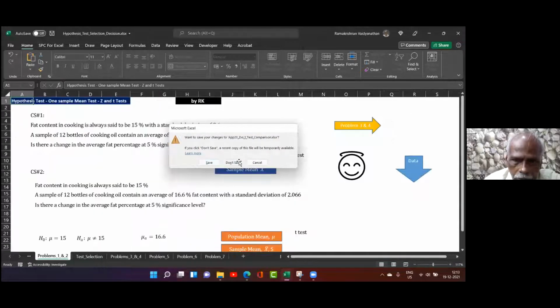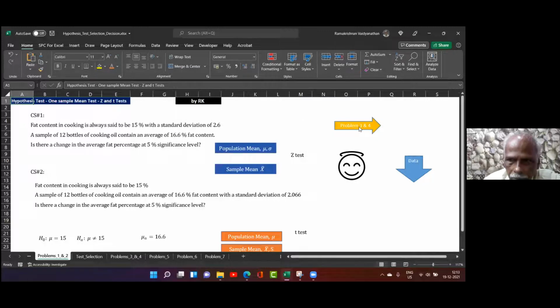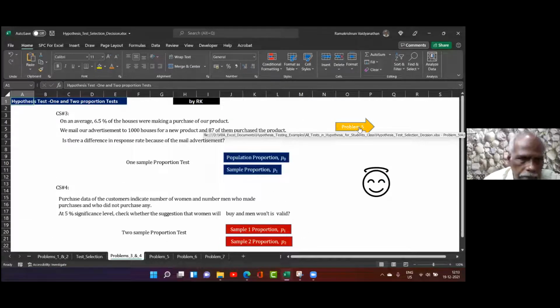Then what we will do is, we will go to problem 3 and 4. Where is problem 3 and 4? Yeah. Problem 3. On an average, 6.5% of the houses were making a purchase of our product.